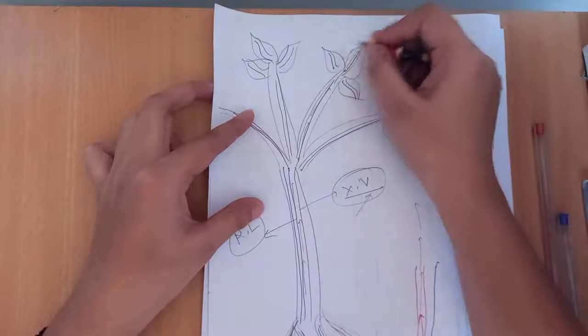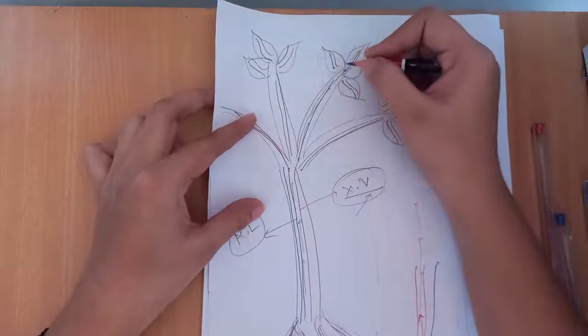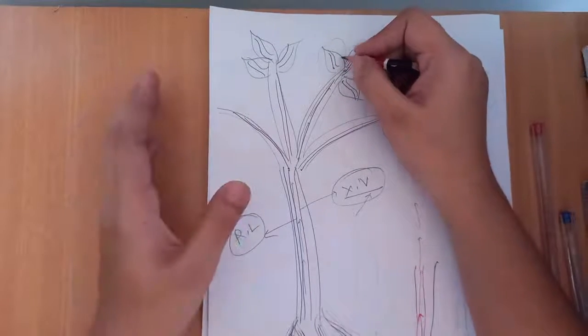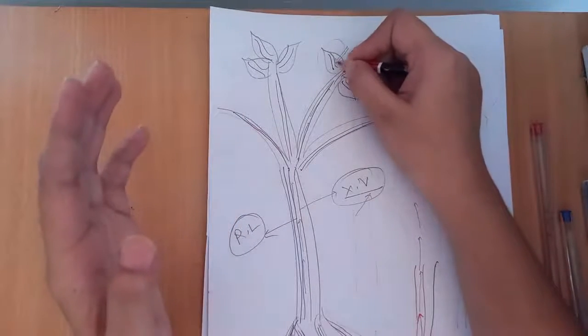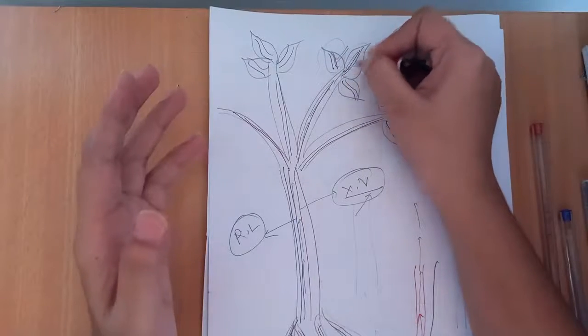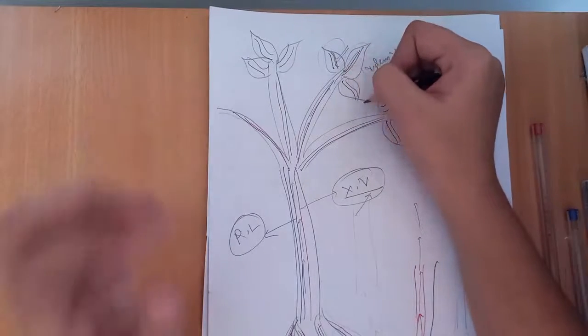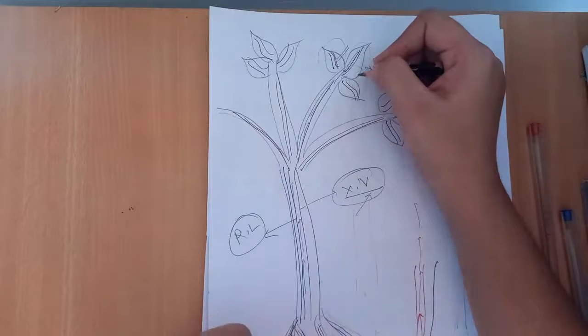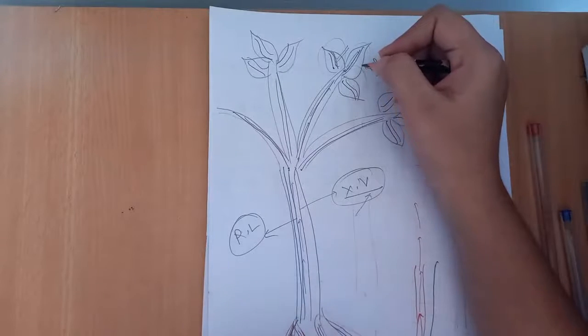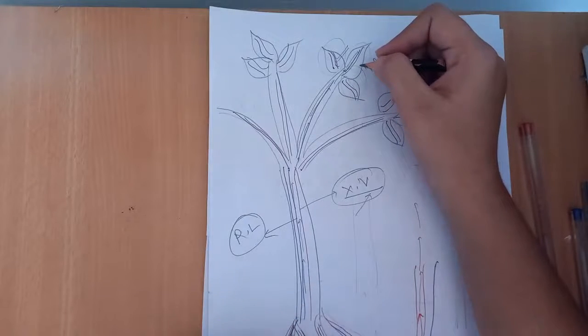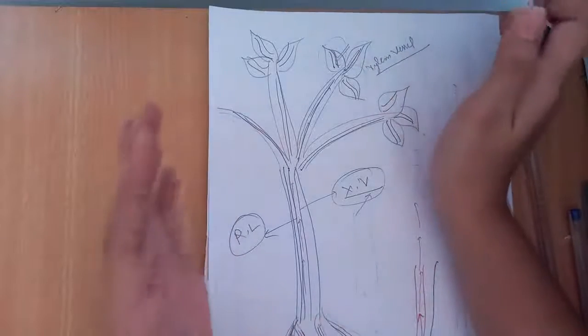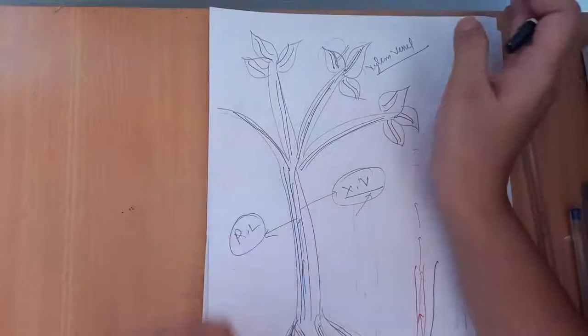By following the path of the xylem vessel, water reaches the upper height of the plant and the region of the leaves, and leaves also contain xylem vessels. Here I show the xylem vessels in red color and phloem vessels in blue color. So this is how water and minerals are transported to each part of the plant through the xylem vessel. And next is the phloem vessel.